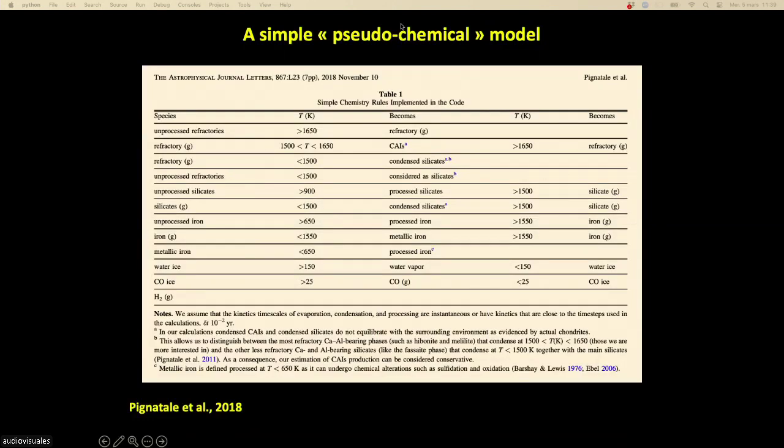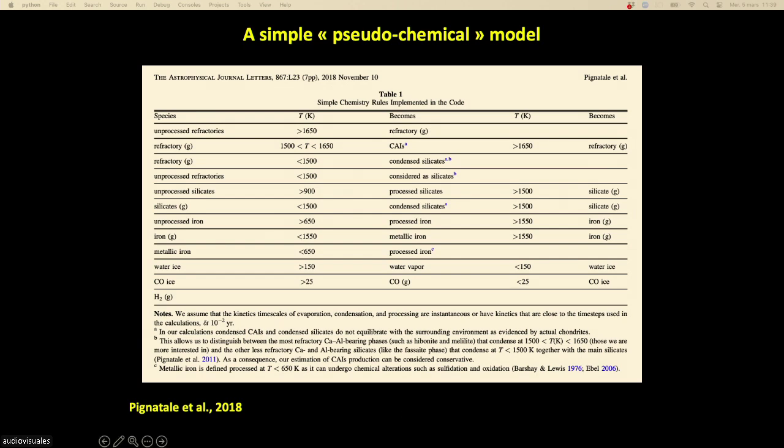You can read the different details here, but you see that you condense the different phases of the chondrites at some threshold temperature that we have determined from the previous simulation. So it's not really a chemical network, but it's a kind of lookup table where we try to copy what we find from the equilibrium condensation simulation.